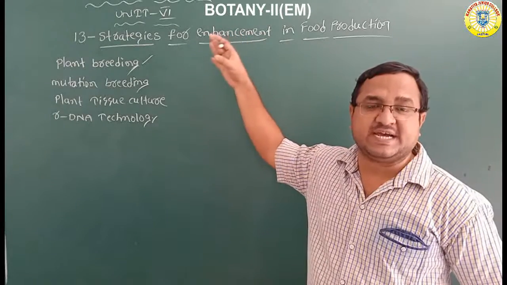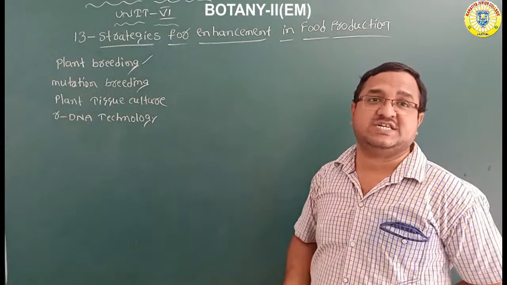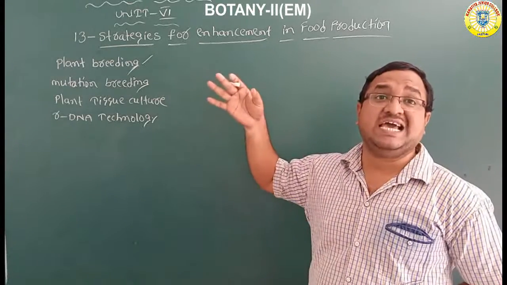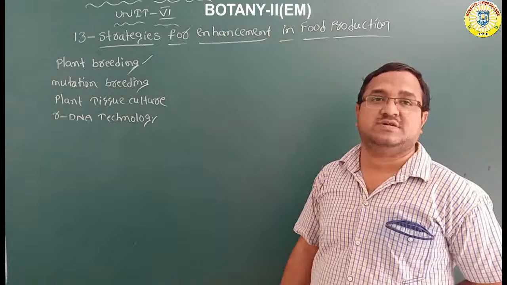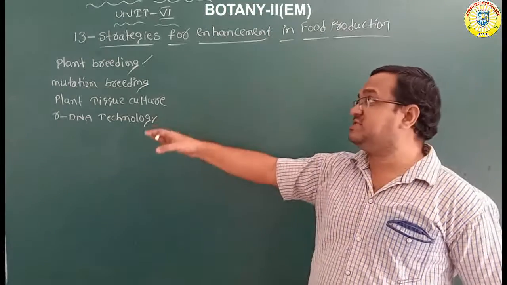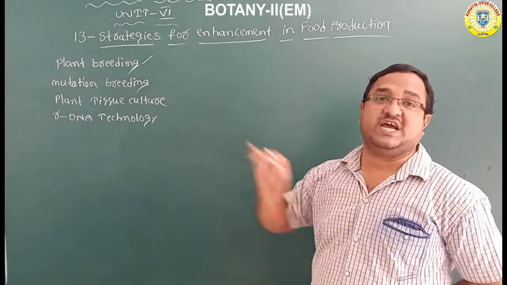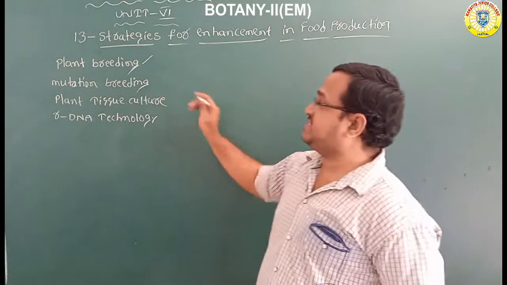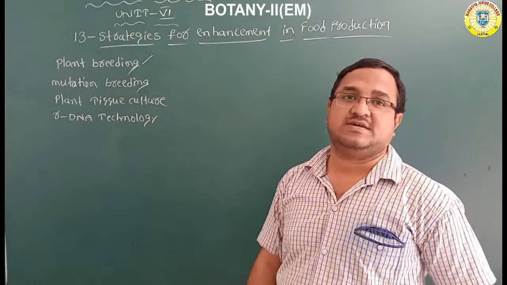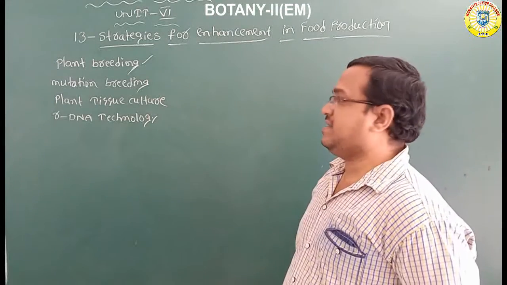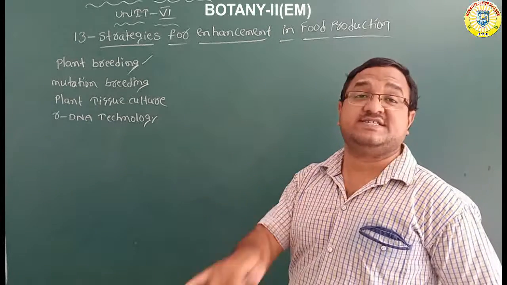With the help of plant breeding techniques we can produce crops which are disease resistant and high yielding. So high yielding crops and disease resistant crops we can produce by using these plant breeding techniques. Plant breeding steps we discussed in yesterday's class. And in today's class we will discuss how plant breeding is useful for disease resistance. Okay, today's topic, plant breeding for disease resistance. How is plant breeding helpful for disease resistance?